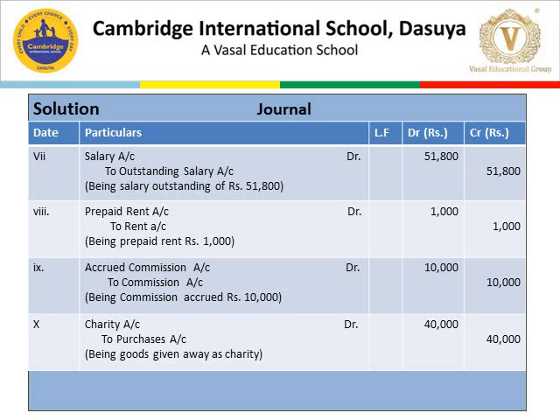Here we have given goods in charity. So to purchases account credited with 40,000. The narration is being goods given away as charity. So this is the completion of our question. Hope you all have understood what we have done today.